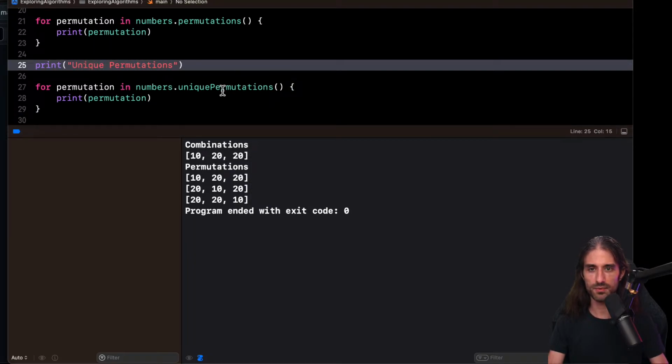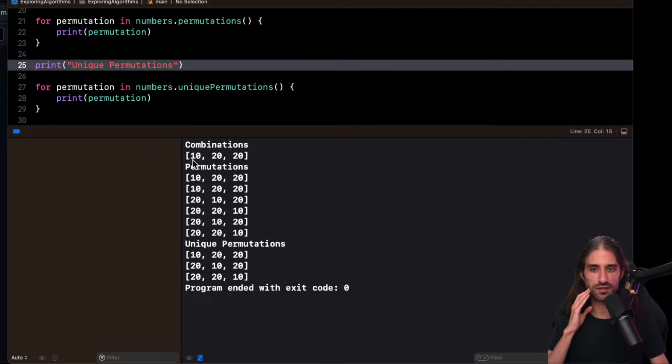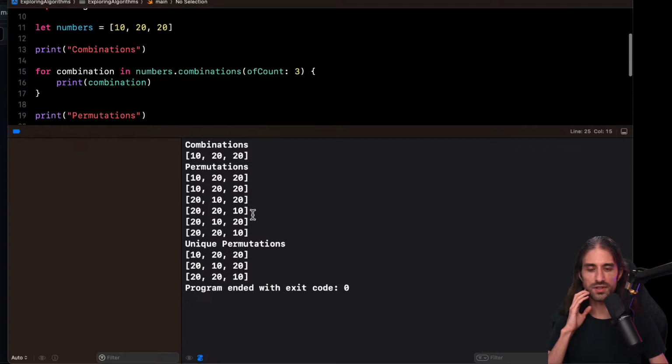So combinations of three, there is only one, 10, 20, 20. Permutations, there are 6 of them. And unique permutations, there are only 3 because I have the 20 duplicates, which means you can see here, these two permutations, 10, 20, 20, are duplicates. And so here it only appears once.